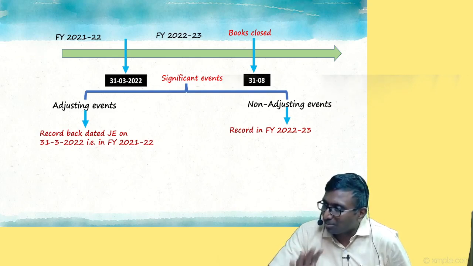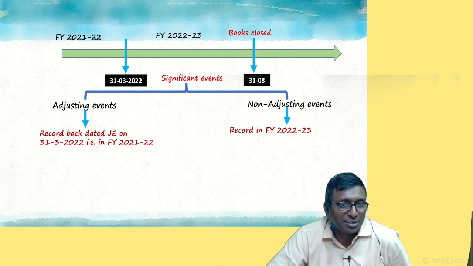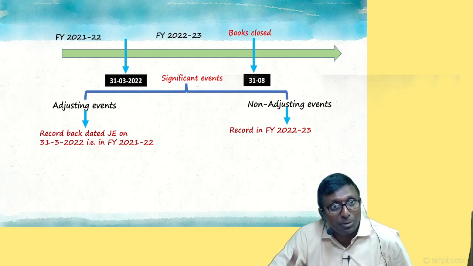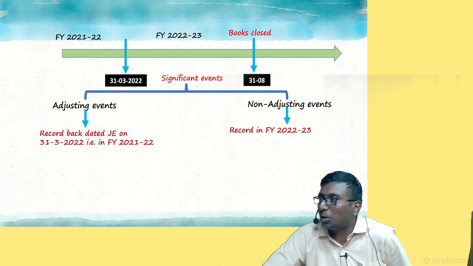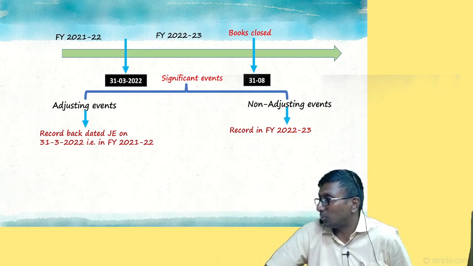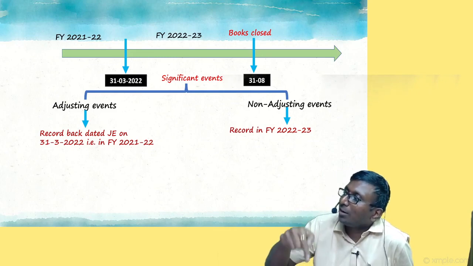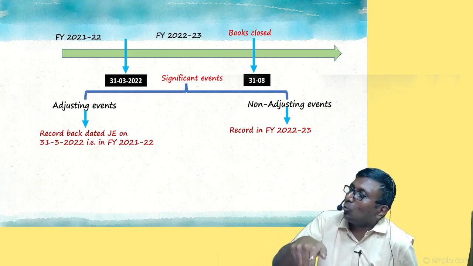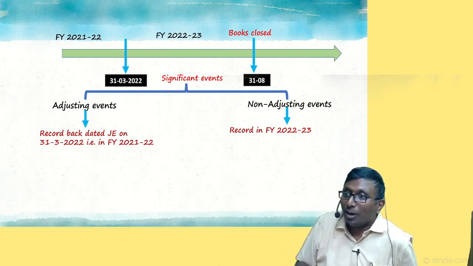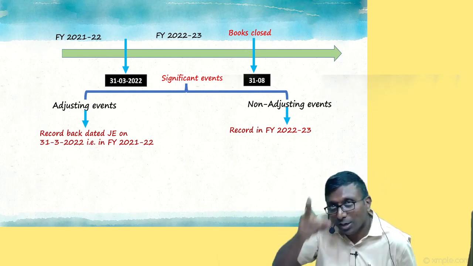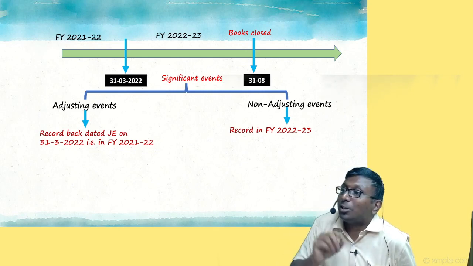Arre, till 31st March anyhow I wrote it in the balance sheet, in the financial statements. But subsequently also something big happened: we purchased another company, and we are very proud to inform this to the members. But you can't write it in the notes, because if you write it in the notes, people may take it wrongly and think it was already acquired, because you are writing the balance sheet as on 31st March. It may mislead.